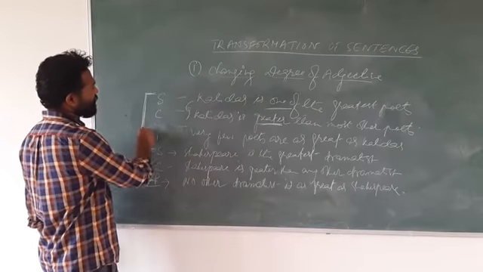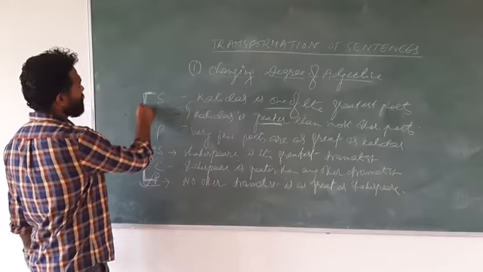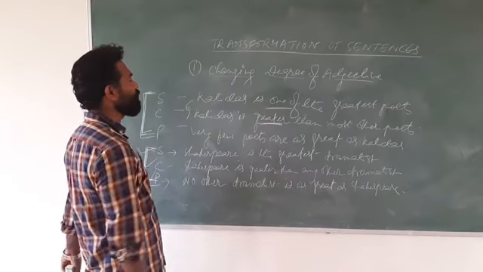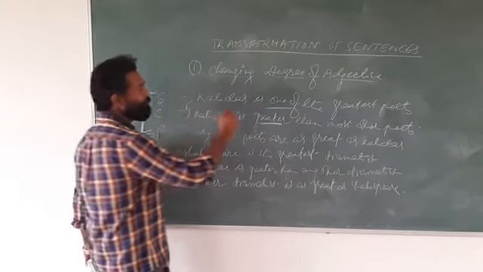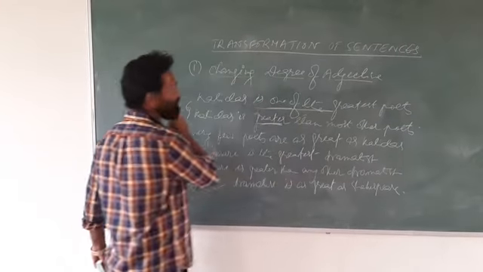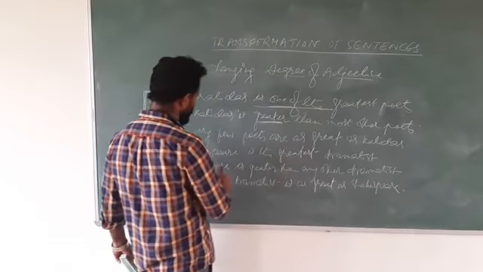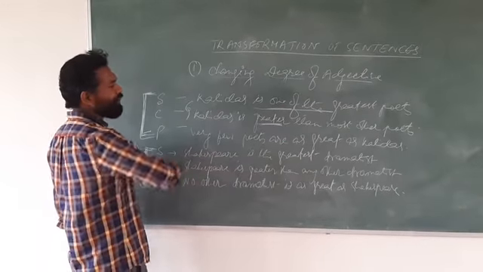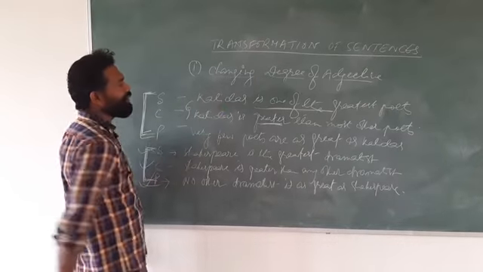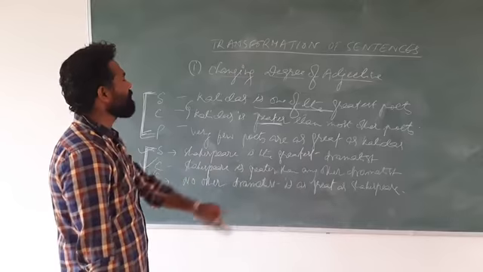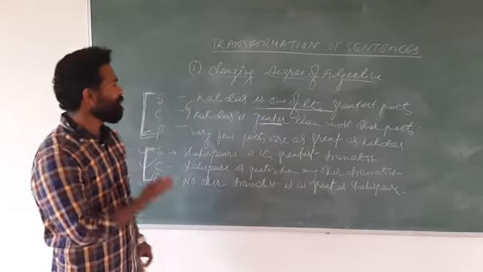Again, the Kalidas sentences: it's in superlative form, it is in comparative form, it's in positive form. But all these three sentences mean that Kalidas is one of the greatest, and there is a difference. When you say one of the greatest, it means he is not the greatest. Here it means Shakespeare is the greatest one, and no one can match him. But when we say Kalidas is one of the greatest, that means there are some other poets who are of the level of Kalidas.